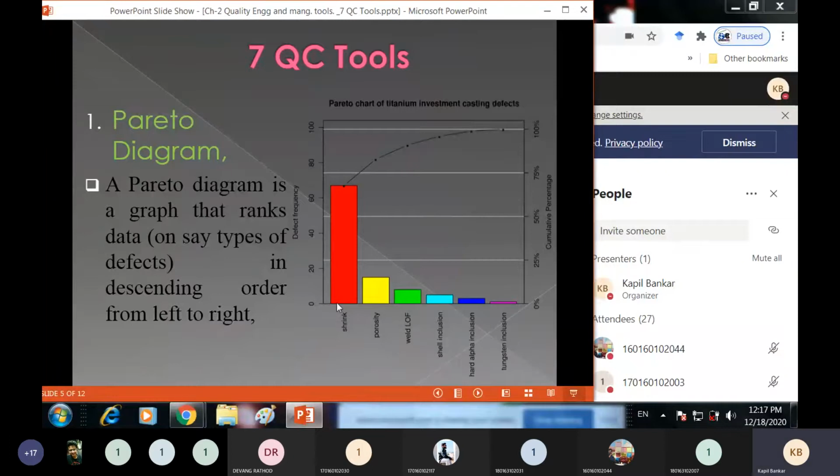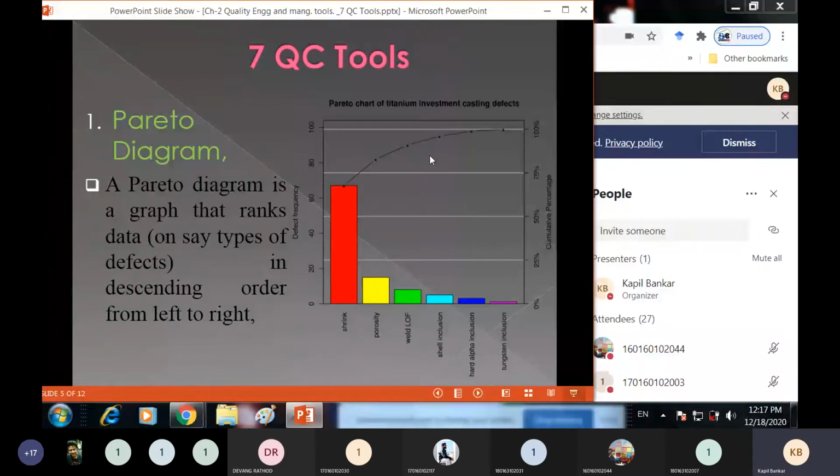These are the number of defects found in titanium investment casting. So if you find this type of defect, you represent all the defects in the form of a chart to identify the vital few, the most critical defects.